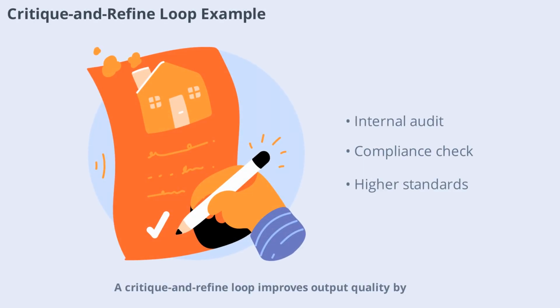Critique and refine loop improves output quality by requiring the model to audit its own drafts. For example, after drafting a meeting summary, the model checks it against compliance rules and rewrites if necessary. Only the final approved text is output. This process ensures higher standards and reduces errors in sensitive applications.